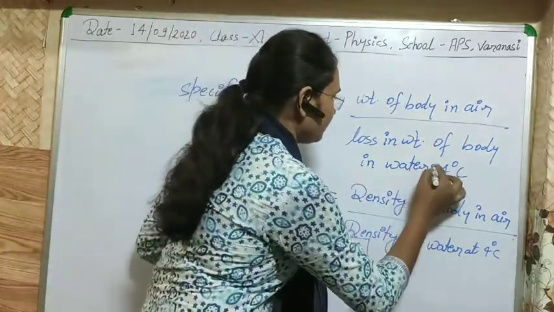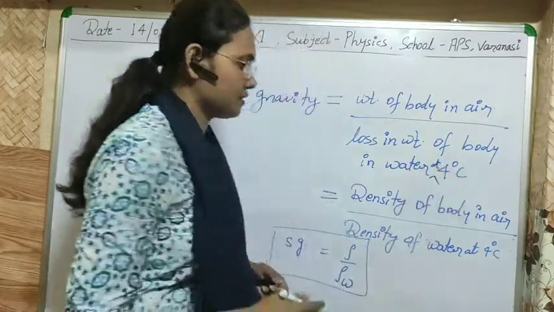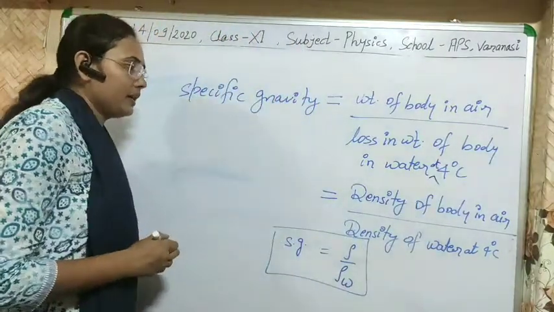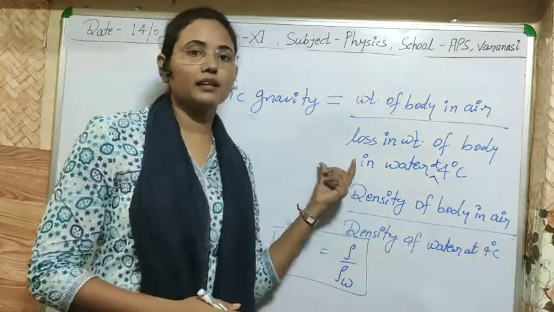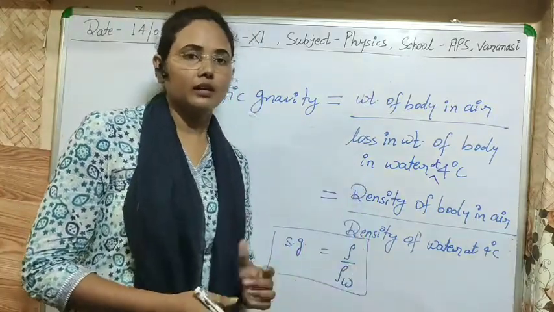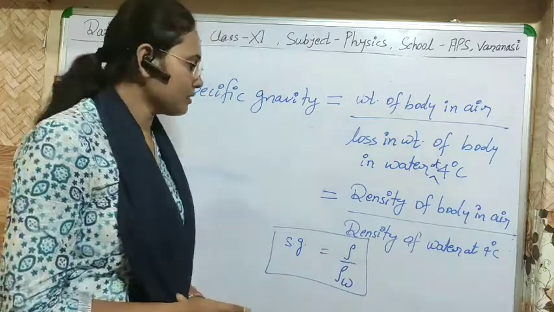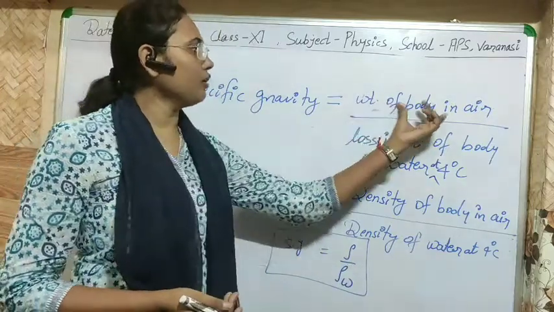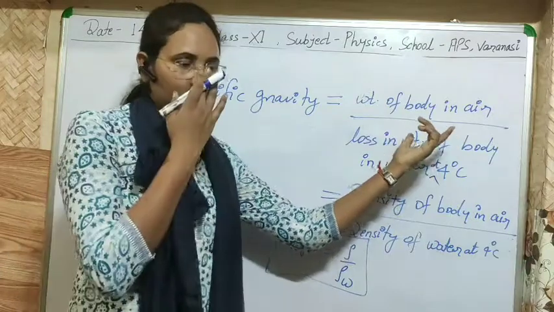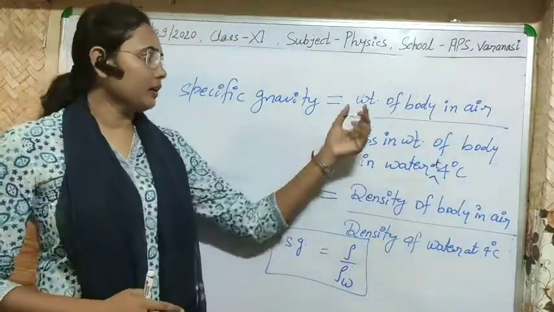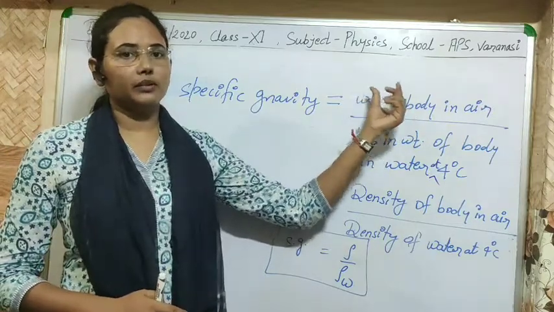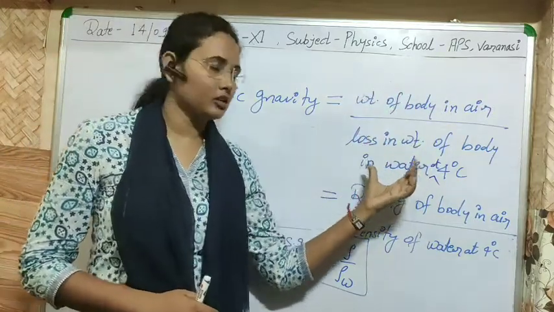And as I told you, it is numerically equal to the relative density of that substance, because the volume will not change, so we can also find it in the form of density.